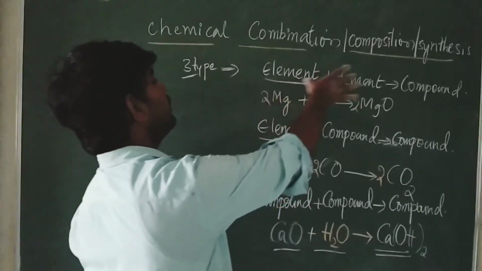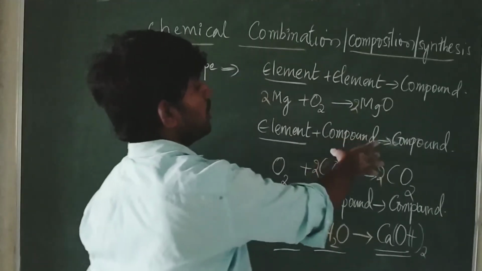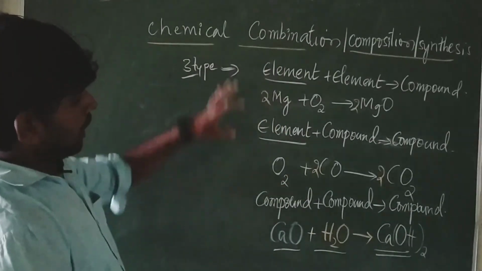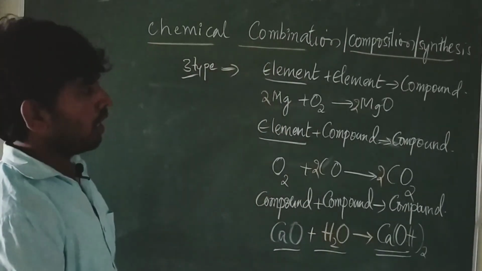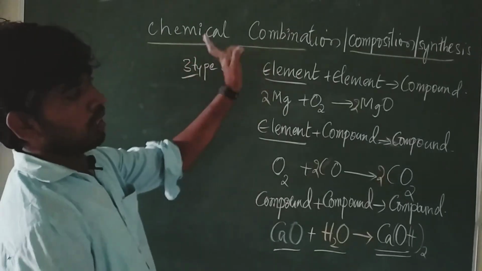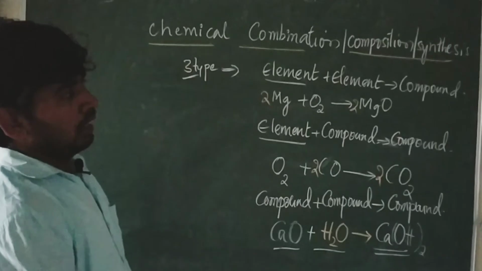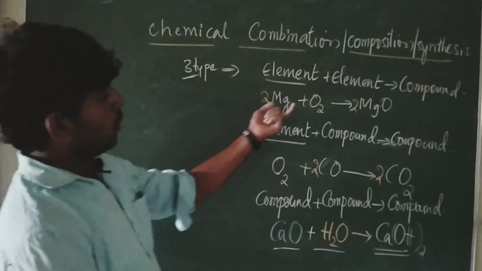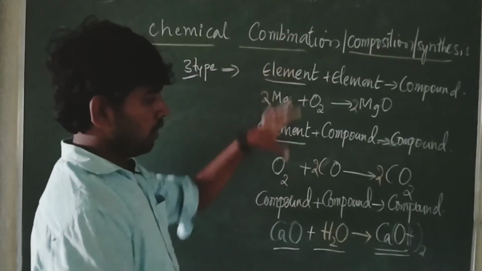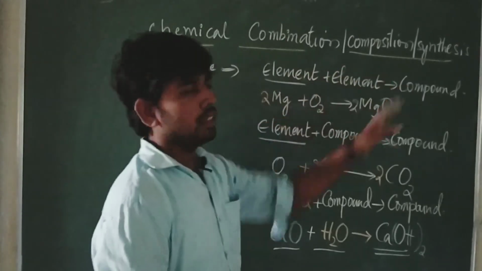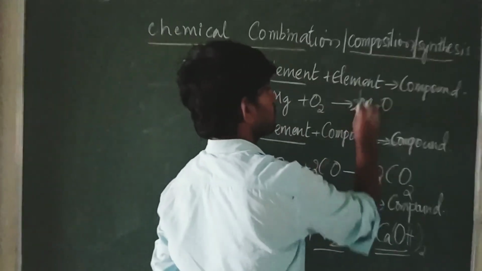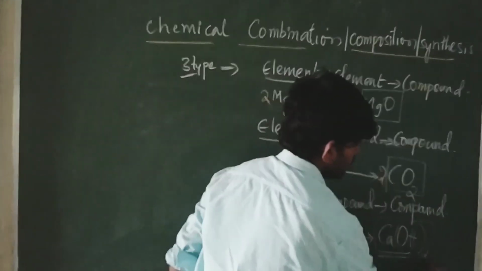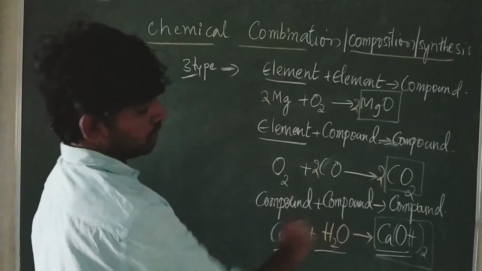The difference is that element plus element gives a compound, element plus compound also gives a compound, and compound plus compound also gives a compound. These are the three categories of combination reaction, all called chemical combination, chemical composition, or simply synthesis reaction. The condition is that two or more reactants react and form a single substance. Magnesium oxide is a single substance, carbon dioxide is a single substance, and calcium hydroxide is also a single substance.